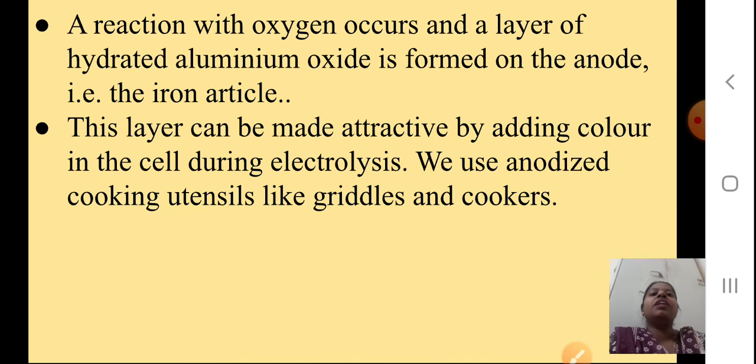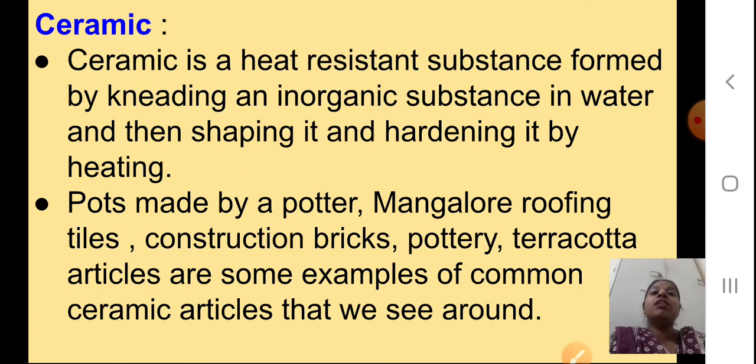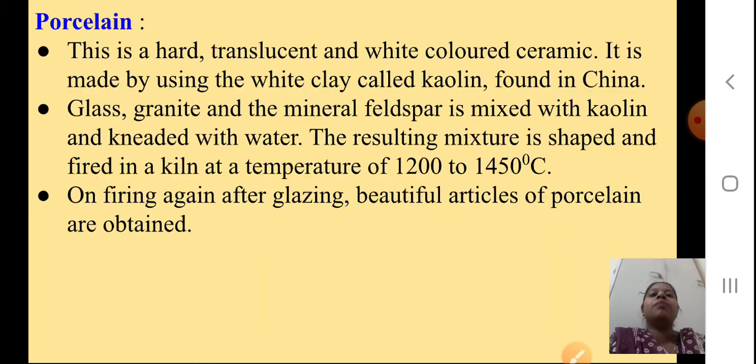Okay, students. Now, ceramics. Ceramic is a heat resistant substance formed by kneading an inorganic substance in water, then shaping it and hardening it by heating. Pots made by a potter, Mangalore roofing tiles, construction bricks, pottery, terracotta articles are some examples of common ceramic articles that we see around.